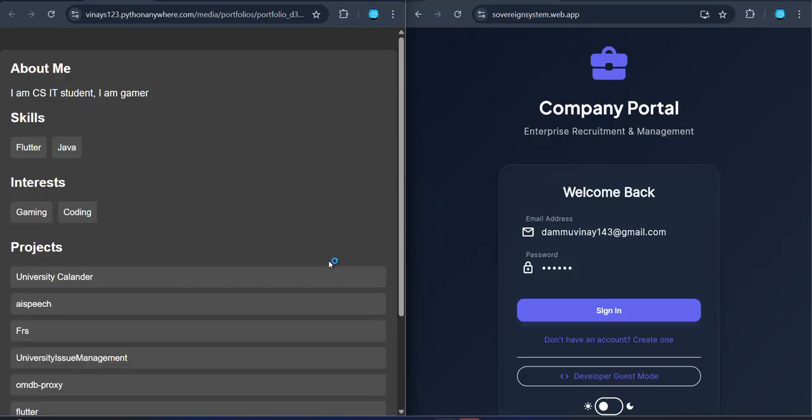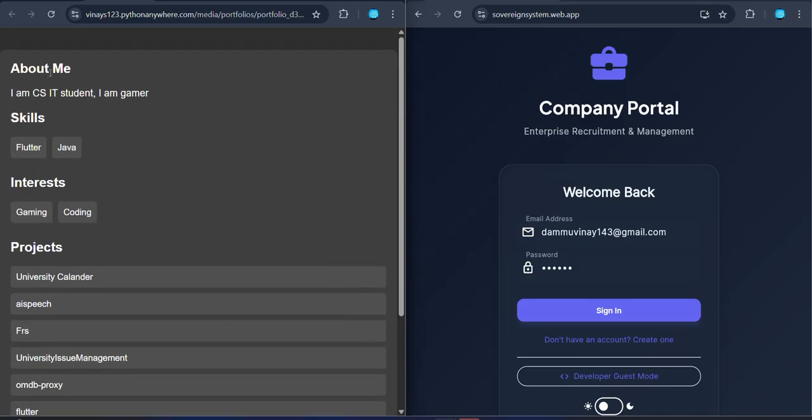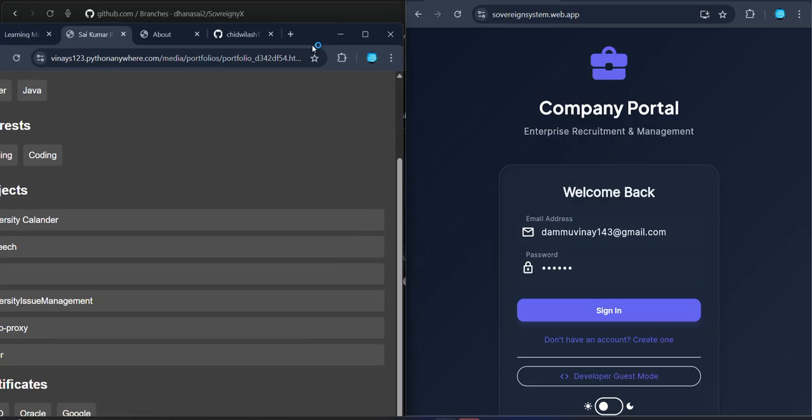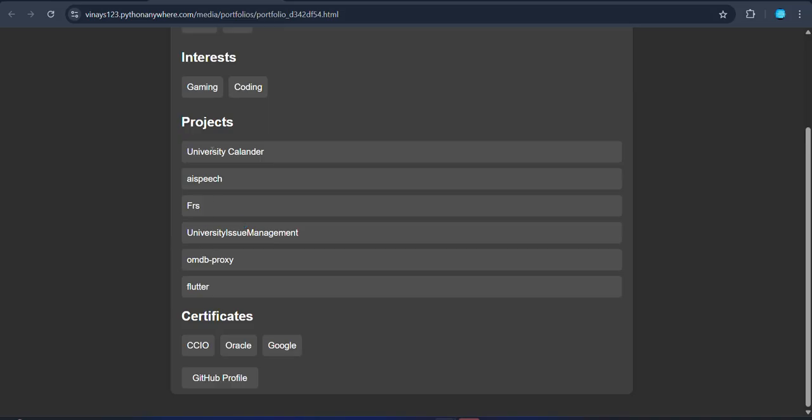Let's see. Yeah, here. You see, previously in my profile in our application, I just mentioned some of the details only. But here it shows a lot of details, like projects. These projects are nothing but the repositories which I have developed in my GitHub profile. It analyzes and shows the website like this. Okay, cool.